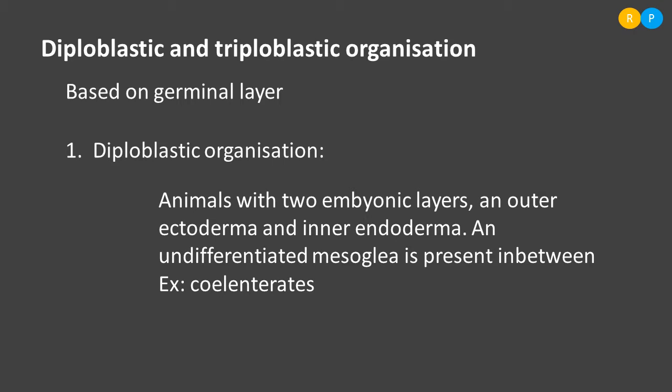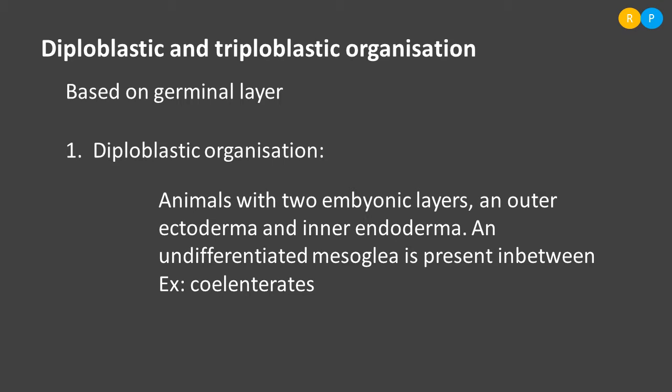Ecto means outer, derma means skin. So the outer layer present in the embryo is named ectoderm, and the inner endoderm is also present here. So there are two germinal layers we can notice in the embryo of some animals: outer ectoderm and inner endoderm. The meaning of endoderm is inner skin, inner tissue layer.